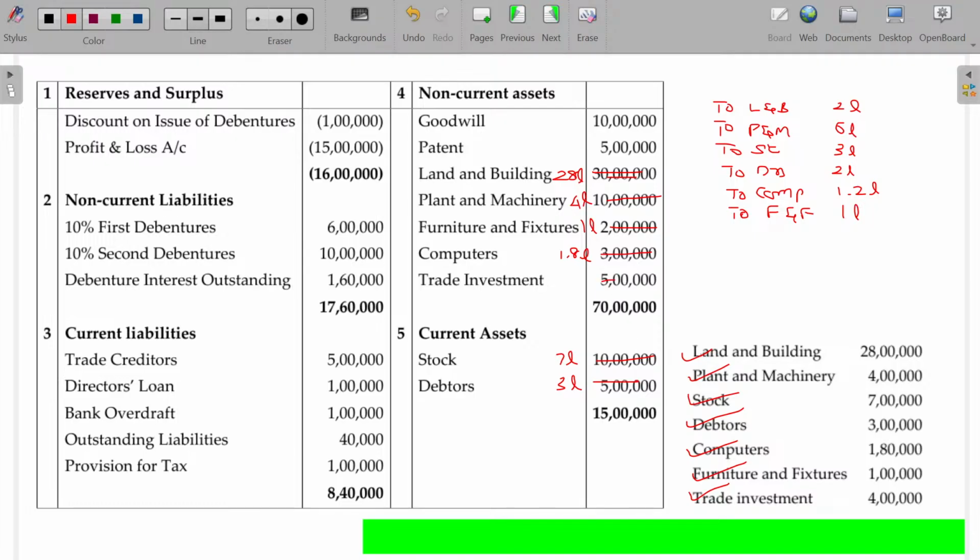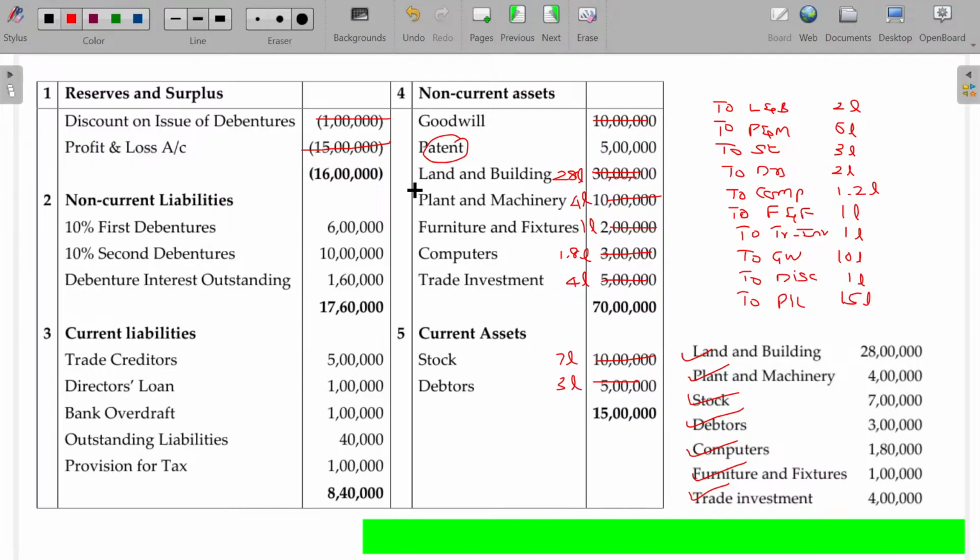Trade investment, 1 lakh loss, new one is 4 lakhs, we lose 1 lakh. Apart from that, goodwill should be cancelled, 10 lakhs. Discount on issue of debentures cancelled, 1 lakh. Profit and loss cancelled, 15 lakhs.